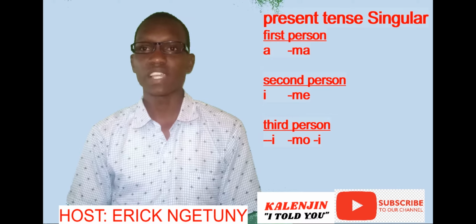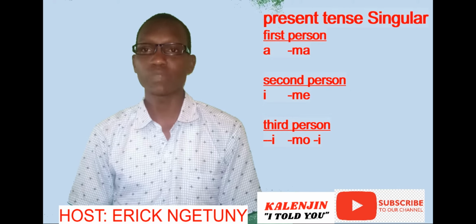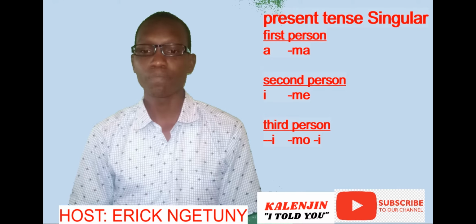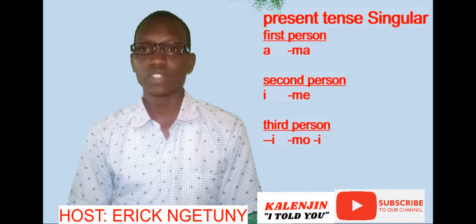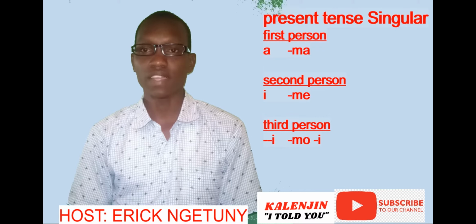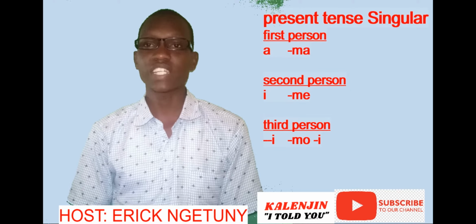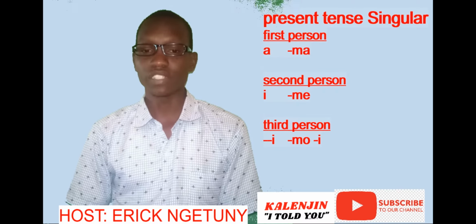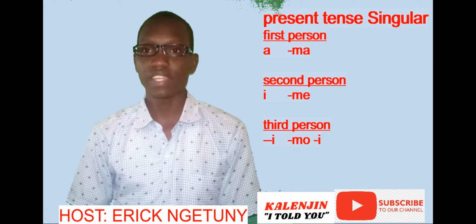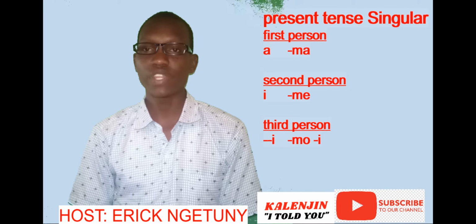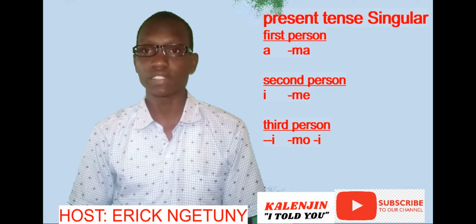Mawendi, which means I am not going. Anyoni, which means I am coming. Manyoni, which means I am not coming. So it takes ma. When you are saying that I'm not doing something, it will take the ma part of it. Arire, marire, awendi, mawendi, anyoni, manyoni. That one is for the present.